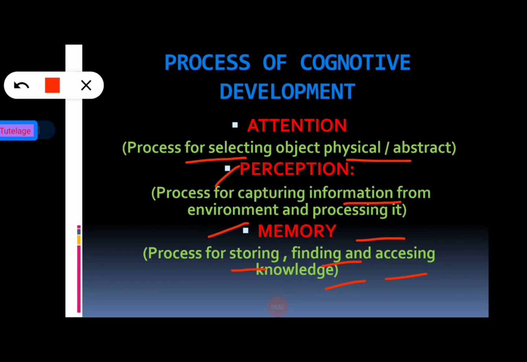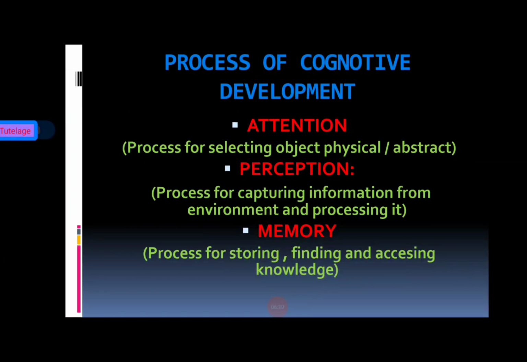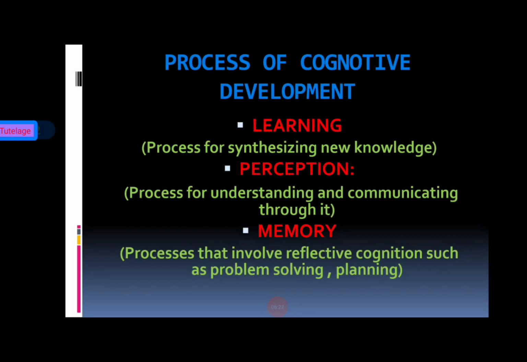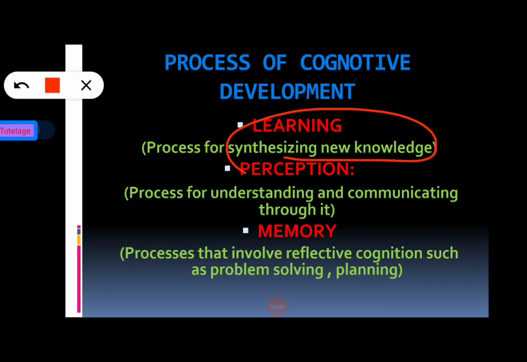So the first three stages are attention, perception, memory. Attention is the process for selecting something, perception is the process for capturing some new information from the environment and acquiring it in mind, and memory, the third stage, is the process for storing, finding, and accessing the knowledge also. Now going to the fourth stage, that is learning. Learning is basically the process for synthesizing the new knowledge.